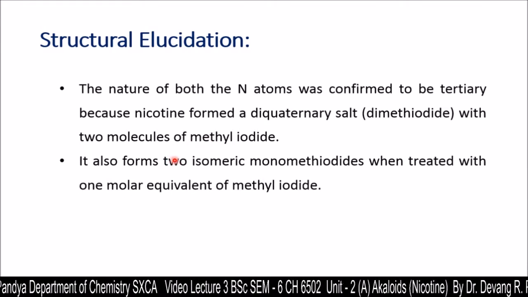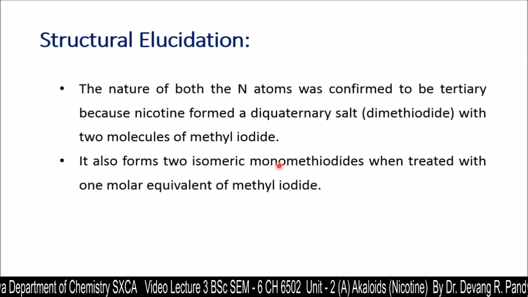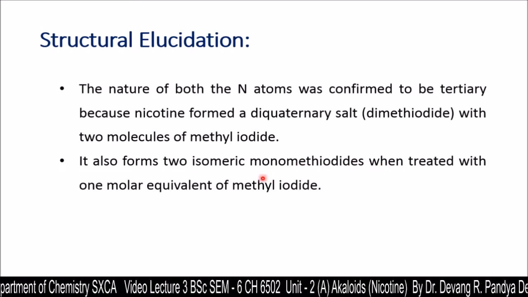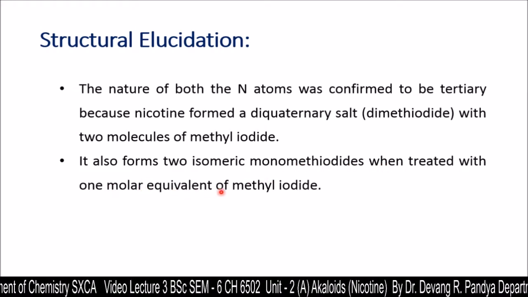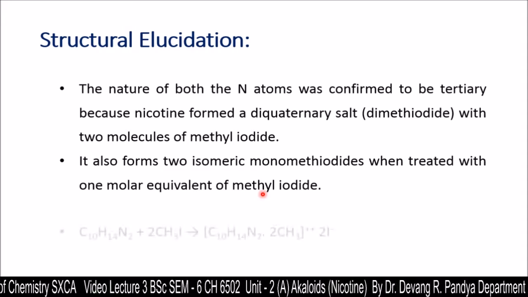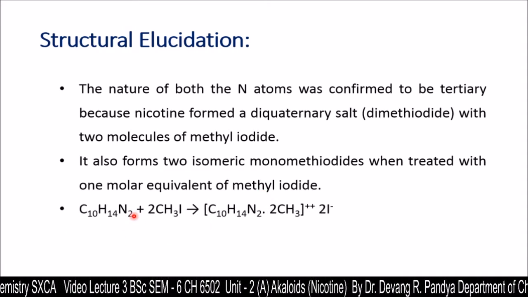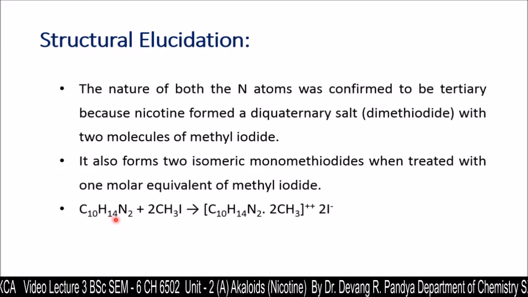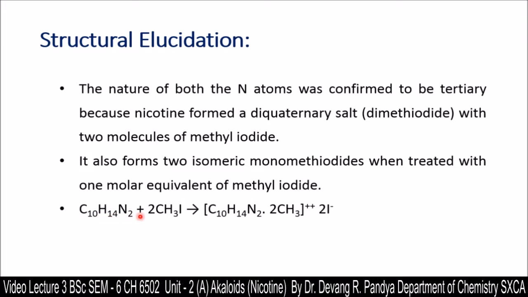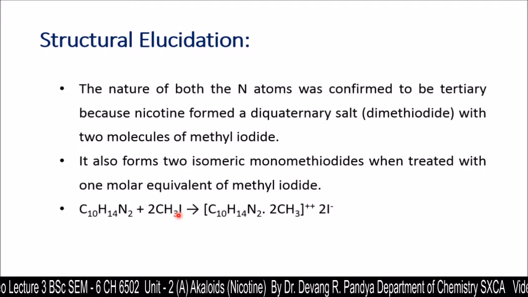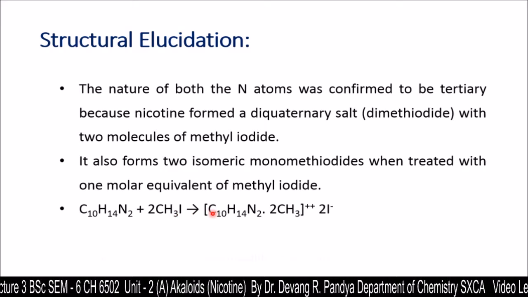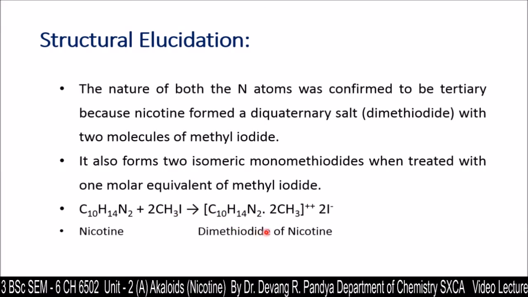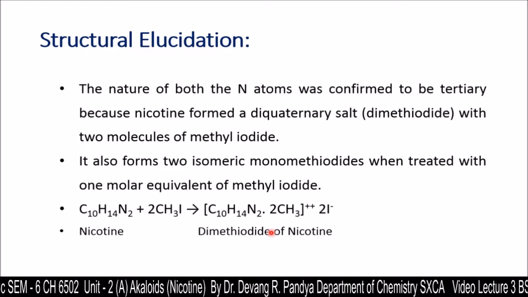It also forms 2 isomeric monomethiodides when treated with 1 molar equivalent of methyl iodide. The reaction is given as C10H14N2, the molecular formula of nicotine, treated with 2 moles of methyl iodide. It gives us the dimethiodide of nicotine.